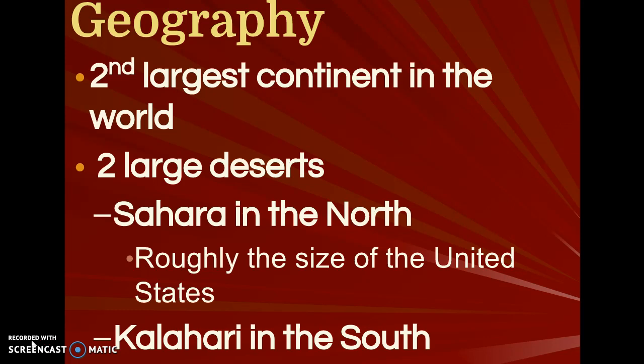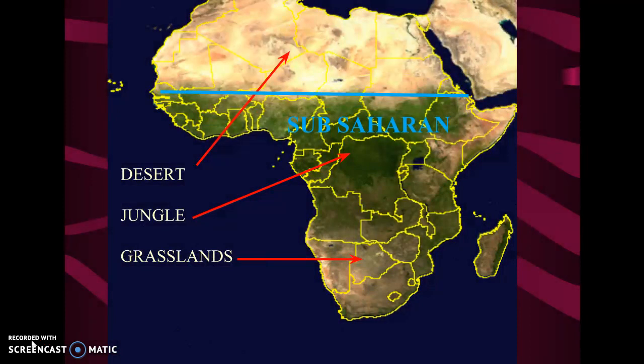Okay, when you think of the geography of Africa, think of it as the second largest continent in the world. When you look at the geography, there are 2 large deserts at the top of Africa, the Sahara Desert in the north, and at the bottom it's mainly green and very grassy. This picture shows that there is desert up towards the top of Africa, and at the bottom of Africa, it's mainly green and grasslands and jungle.